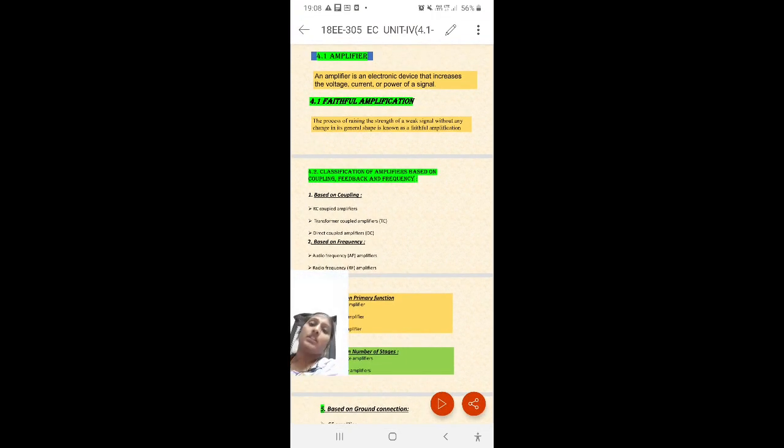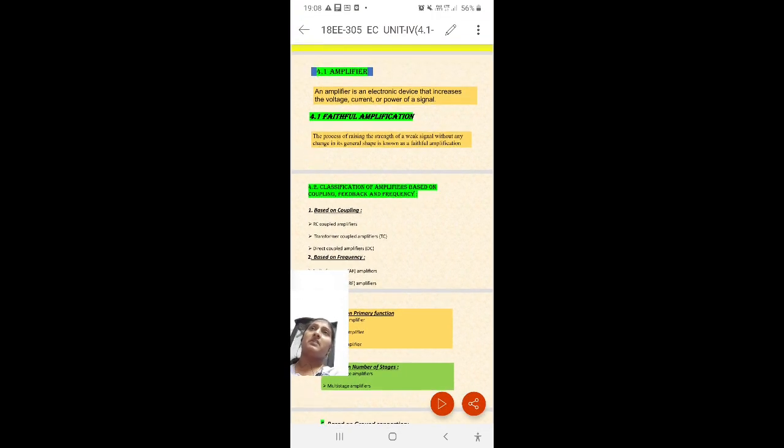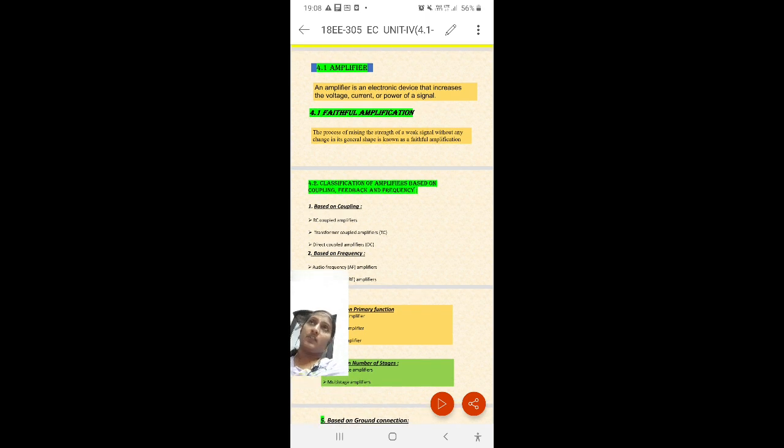And classifying the amplifiers based on the frequency: audio frequency amplifier and radio frequency amplifier. What is the range of an audio frequency amplifier? The audible range, that is 20 Hz to 20 kHz. What is the range of radio frequency? From about 20 kHz up to some megahertz. It means the amplifier is able to amplify signals having a frequency above about 20 kHz.